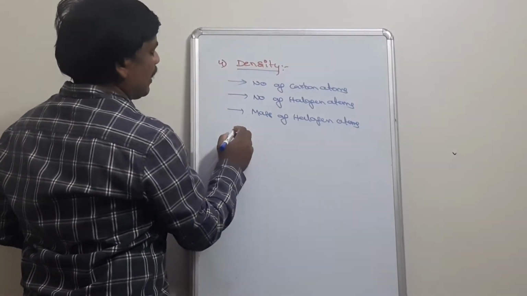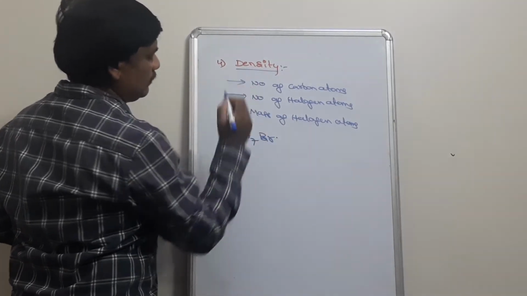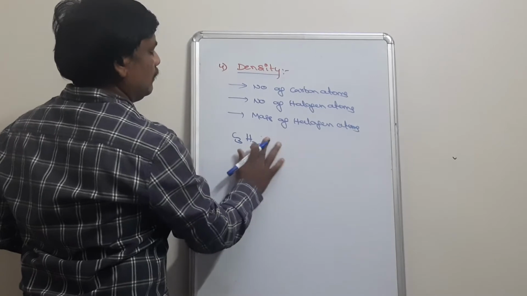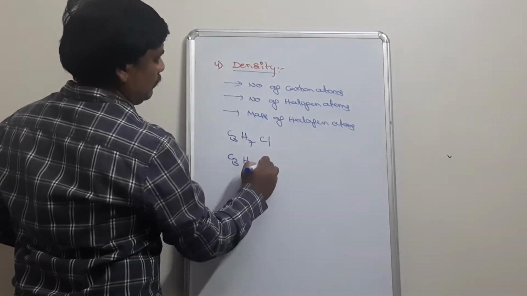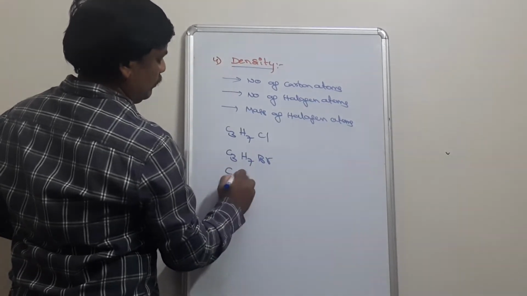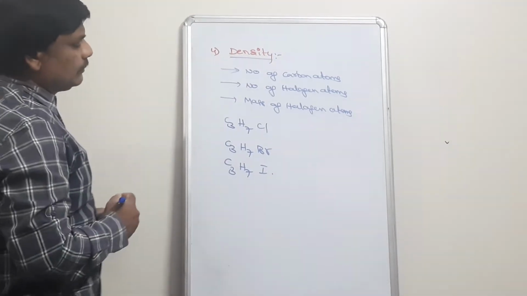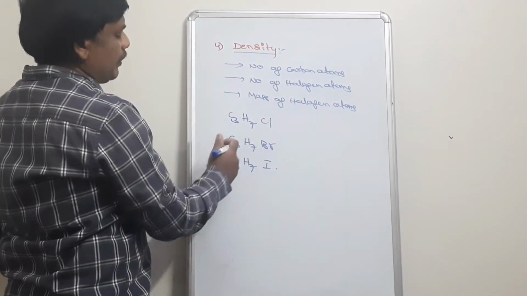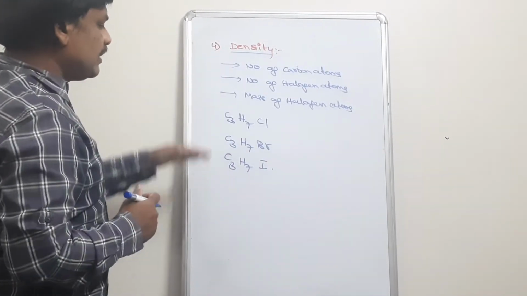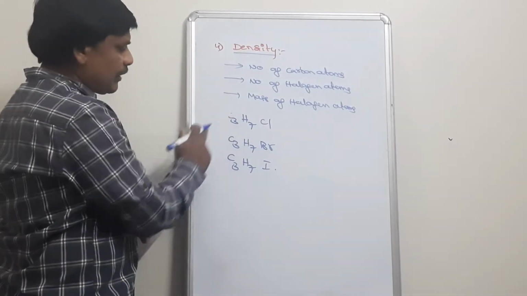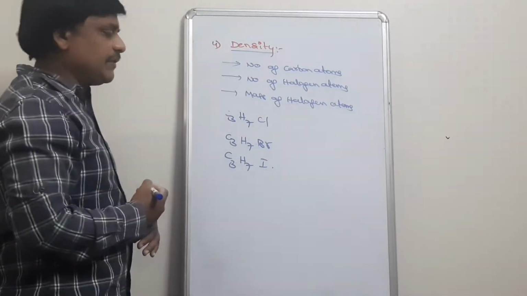Suppose we consider an example. In these three examples, we have propyl chloride, propyl bromide and propyl iodide. In all these cases, all have the same number of carbon atoms and the same number of halogen atoms, but the mass of the halogen atom is different.